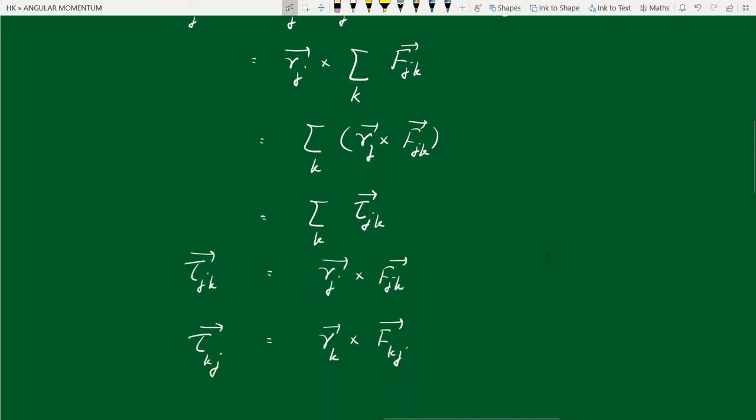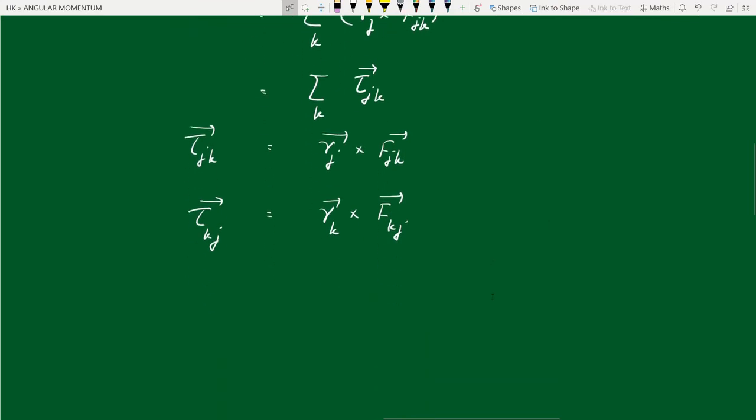We are going to take pairwise torques, just like we argued in the case of linear momentum. In the linear momentum case, pairwise forces cancel each other, and that's how we conclude that the net internal force will be zero on the body. In the same way, let us see whether pairwise torques on two particles will cancel each other.